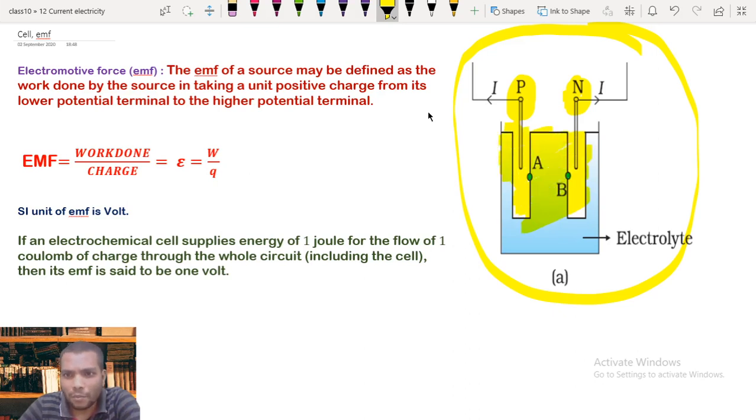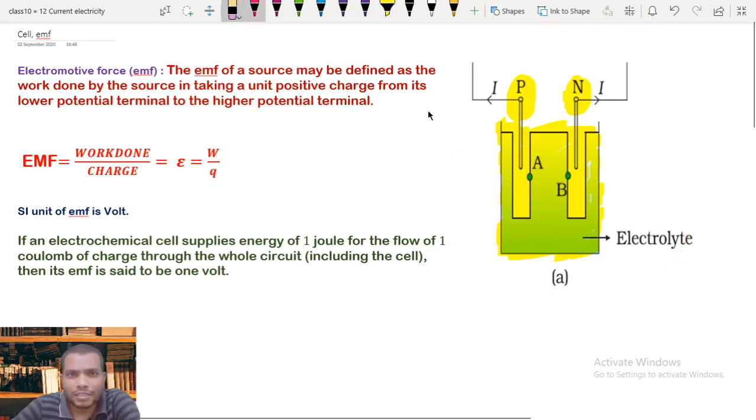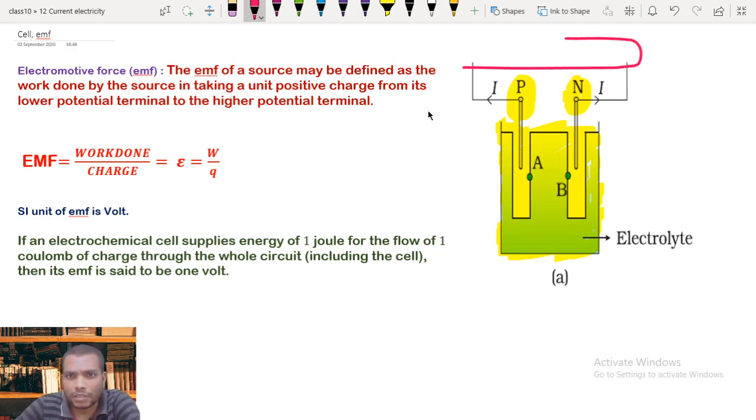Now the work done by the source. Here the source is the electrolyte. The work done by the source to move a unit positive charge from the lower potential, N, to the higher potential, P, without any connection. Here there is no external load, if you notice, so no circuit is connected.